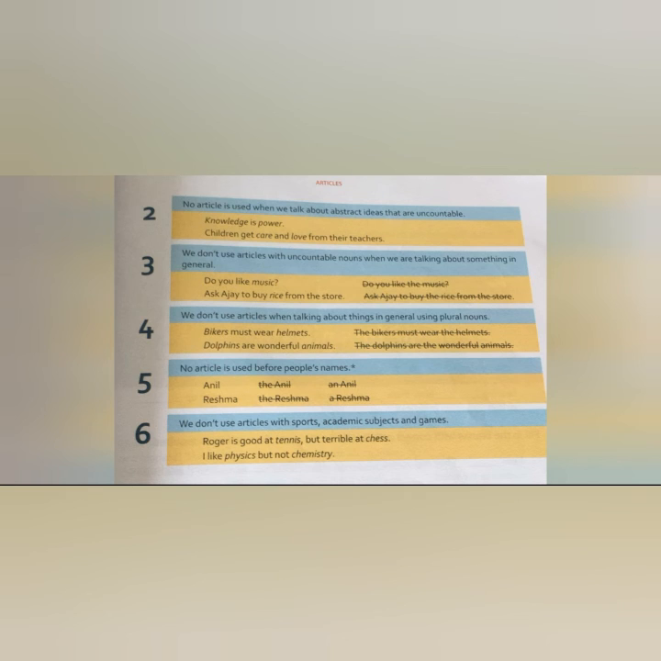Okay, article is avoided. Then the fourth point says that we do not use articles when talking about things in general using plural nouns. Bikers must wear helmets. General talk है. Okay, और plural nouns भी है. Bikers मतलब जितने भी बाइक चलाने वाले लोग हैं उन सबको include किया है. और helmets जो उनको पहनने चाहिए compulsory, वो include किया है. तो हम ऐसा नहीं लिखेंगे The bikers must wear the helmets. No, that's wrong. Because we are talking about things in general and we are using plural nouns.